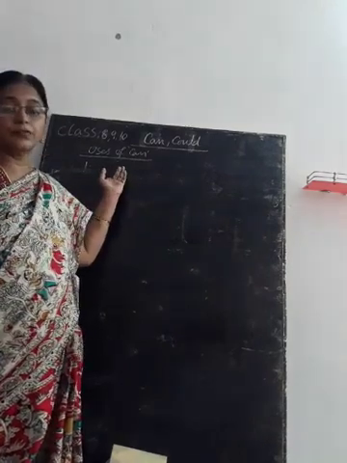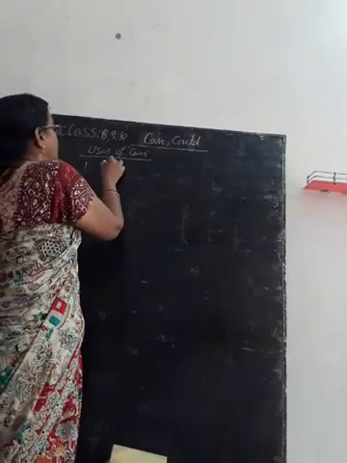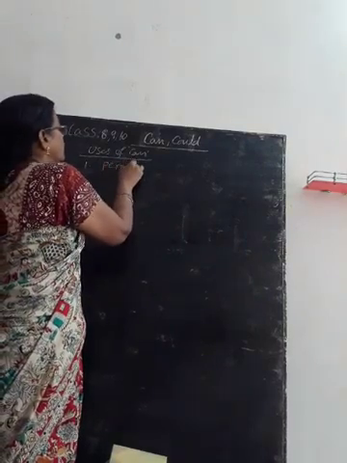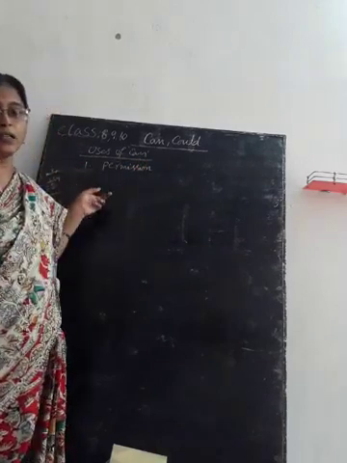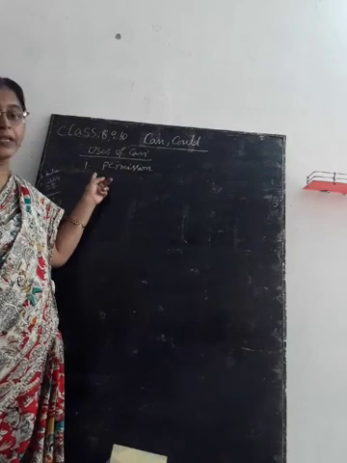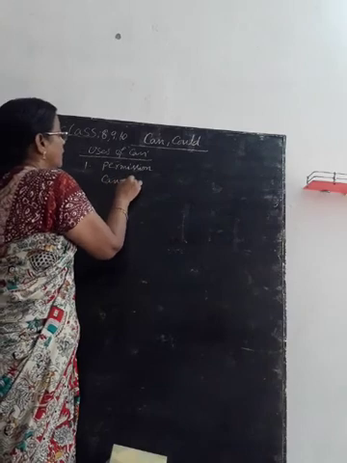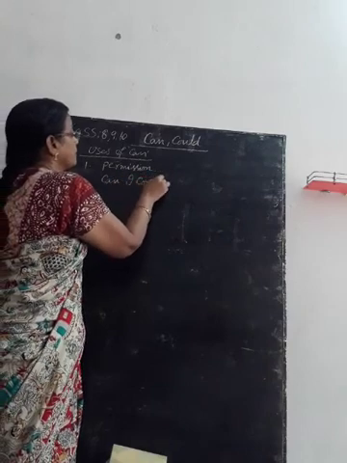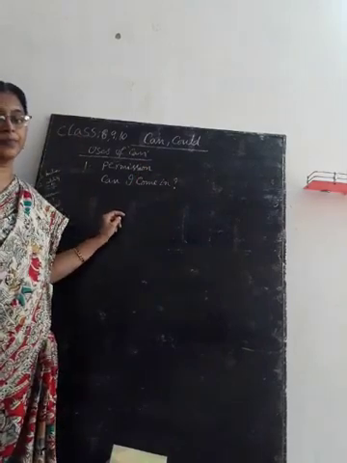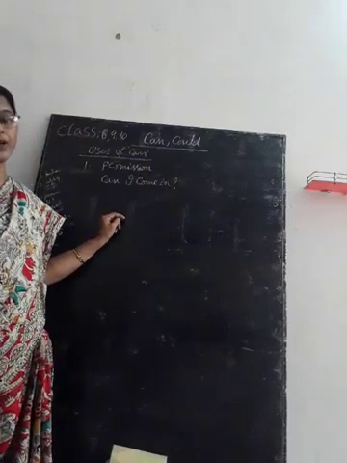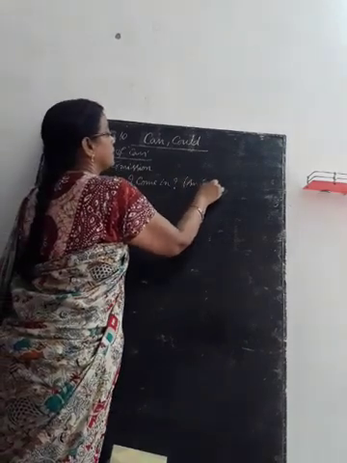The modal auxiliary verb can is used to indicate permission. First use: to indicate permission. For example, can I come in? That means, am I permitted to come in?